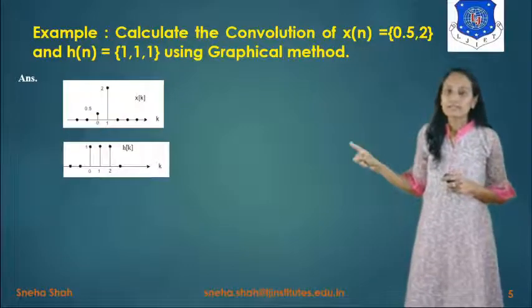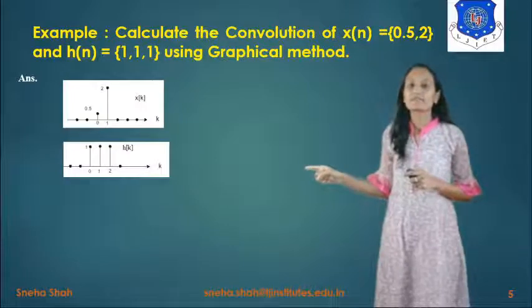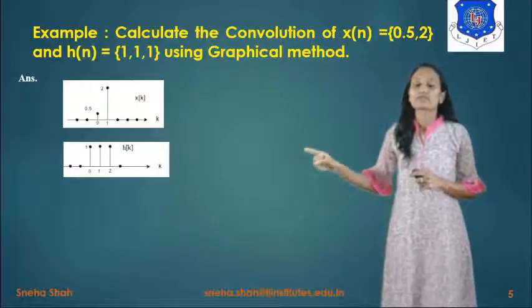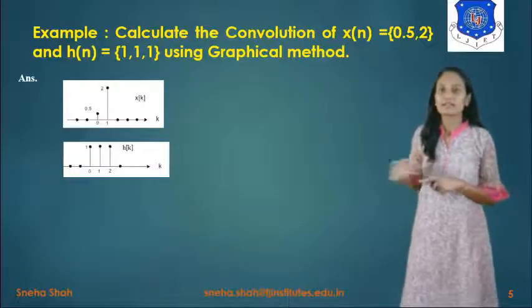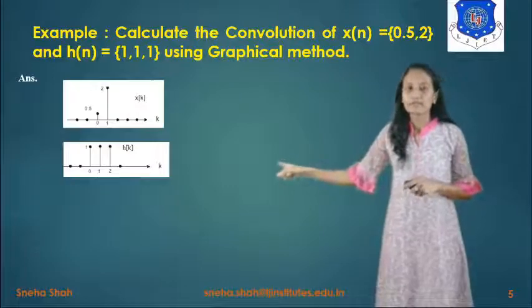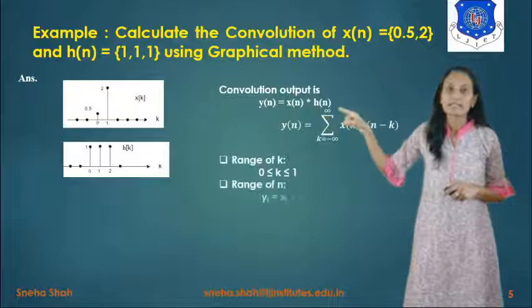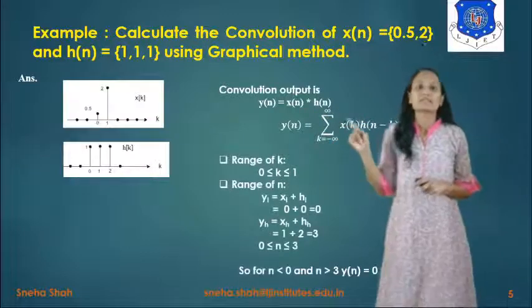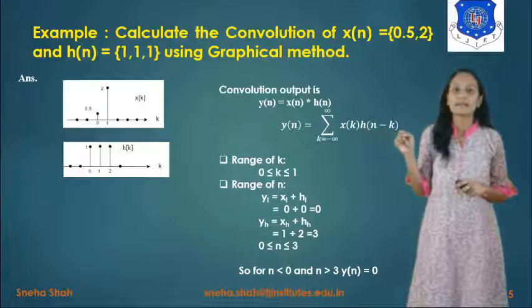Now next we have to draw the value of h of n. Instead of h of n, we are taking h of k. So in this h of k, at k equals 0, 1 and 2, the value of h of k will be 1. So we have drawn the graph of h of k like this. Now the convolution output is y of n equals x of n convolved with h of n, so summation over k from minus infinity to infinity of x of k into h of n minus k.